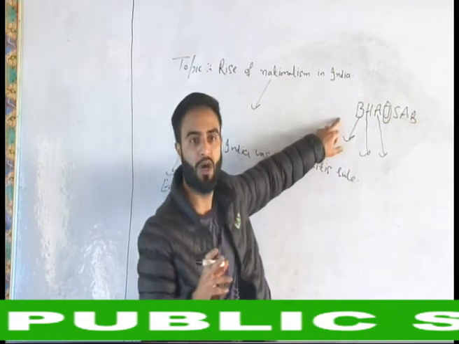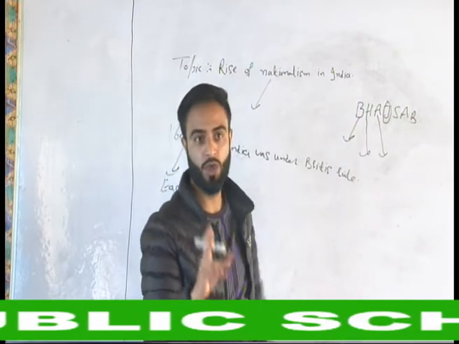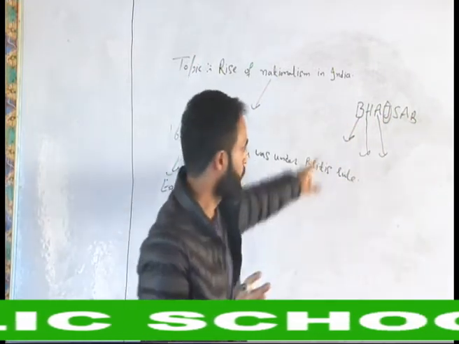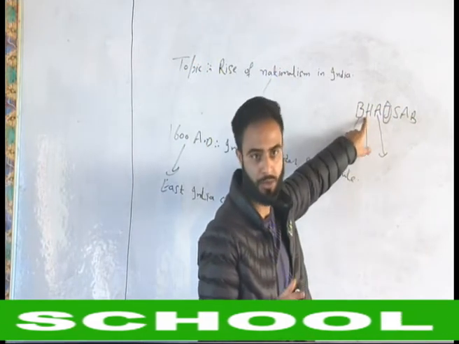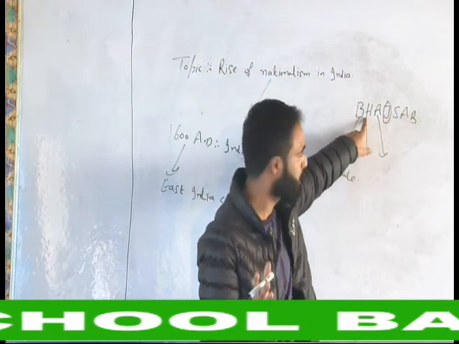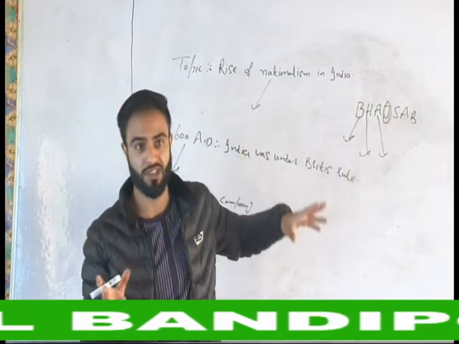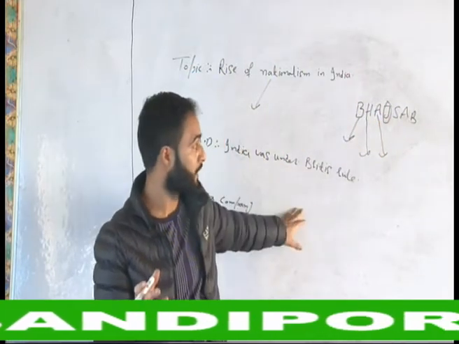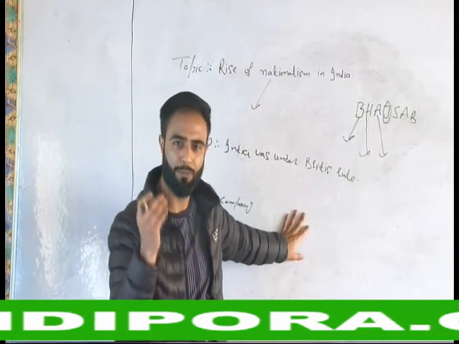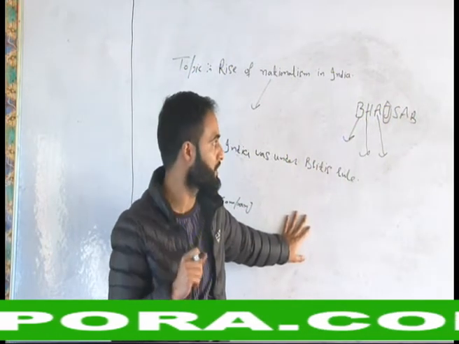But when they approached Babur, Babur didn't permit them to trade with India. After that, they approached Humayun. Again, Humayun didn't permit them. They approached Akbar. Akbar was a very strict person, a very great one. He didn't permit them at any cost.